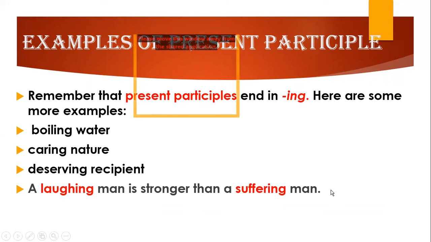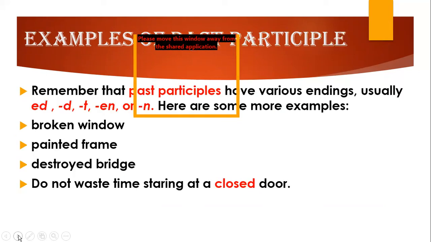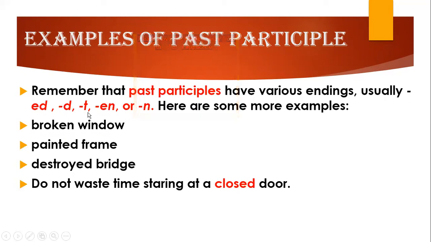Man की quality के बारे में बता रहे हैं. तो here they are functioning as adjectives, right? So these are present participles. Next, past participles have various endings. Like in present participle, the verb has ending with ing, but in past participle, it has various endings, usually ed, d, t, en, or n. It means the third form of the verb is used as past participle.